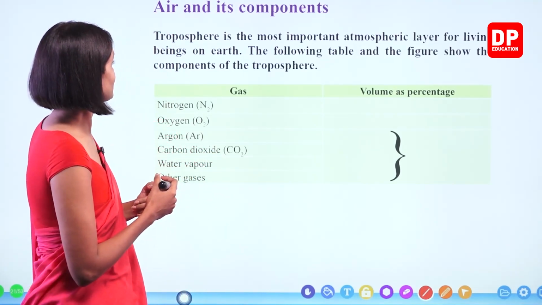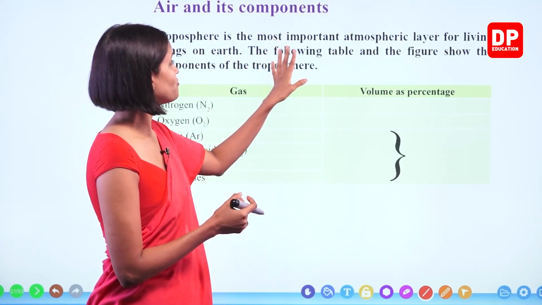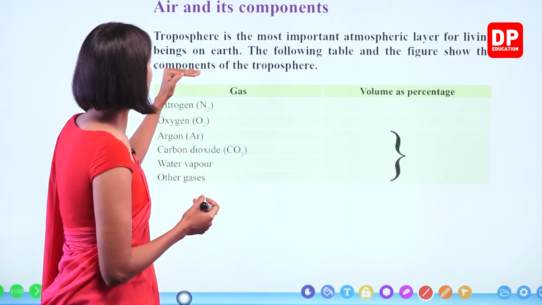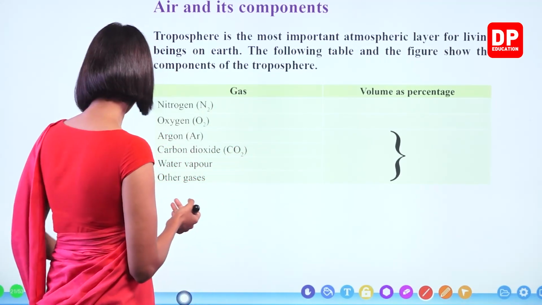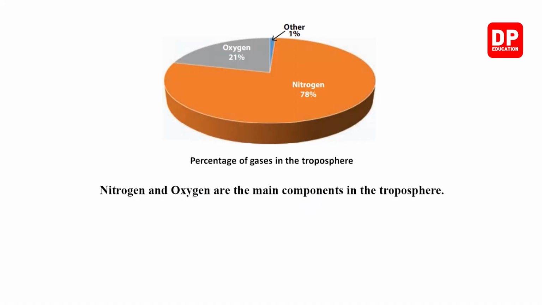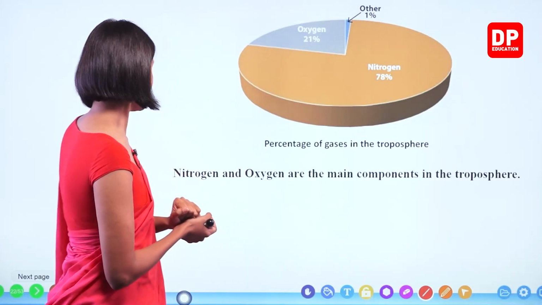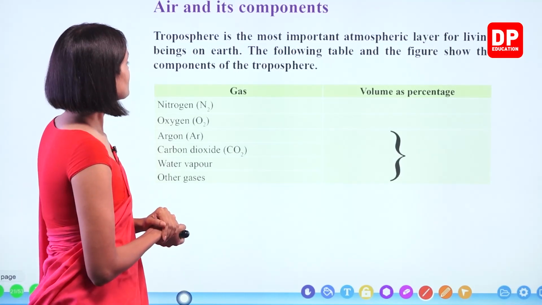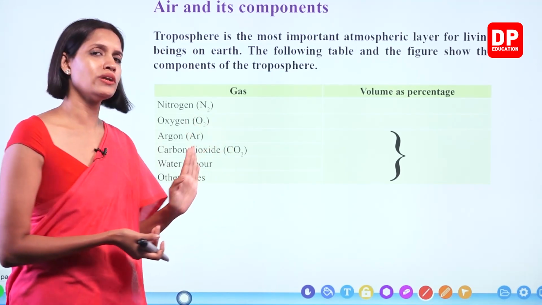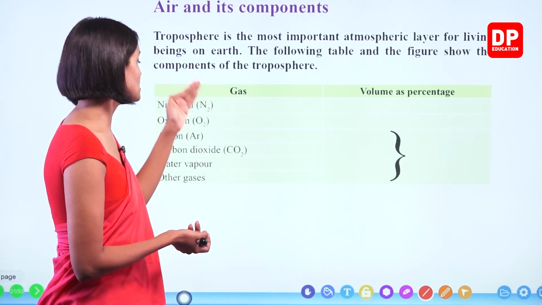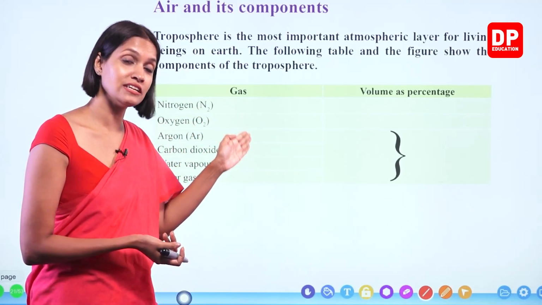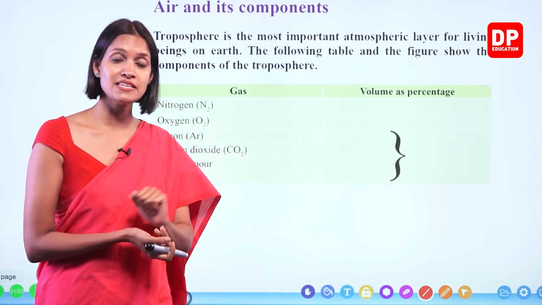Right. So the following table and the figure show the components of the troposphere. The table is given here and here is the chart. So look at this table. Now remember, the percentages are given here.